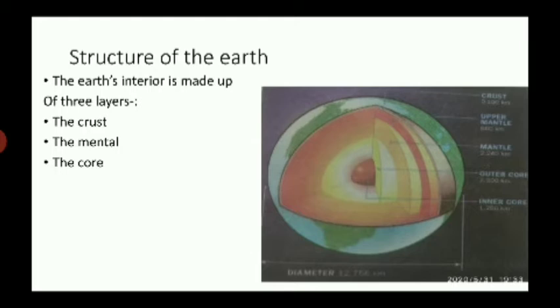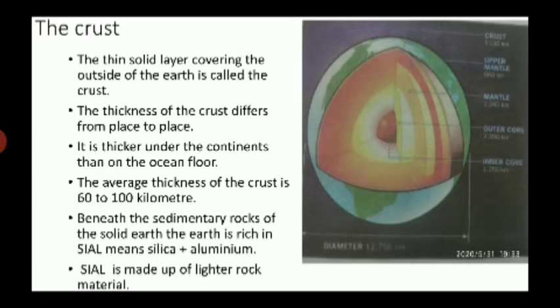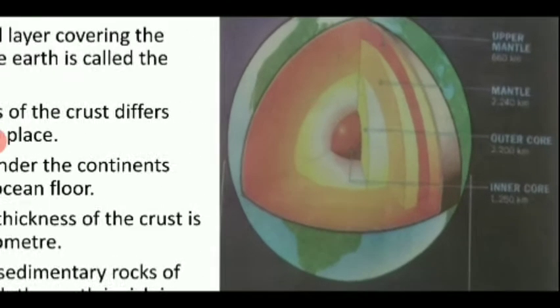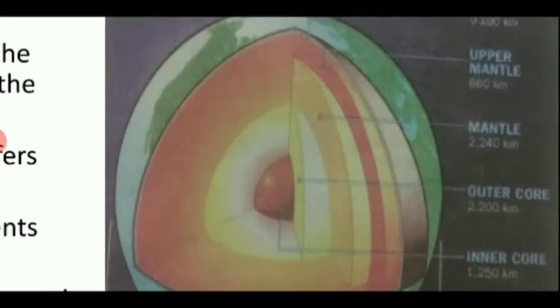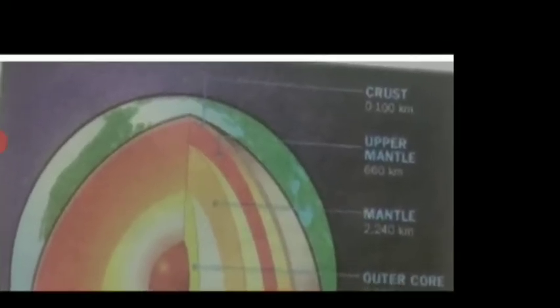Children, let's know about the structure of Earth. Please look at the picture. In this picture, the interior of Earth can be seen. The Earth's interior is made up of 3 layers: the crust, the mantle, and the core. The first one is the crust. You can see the crust here.